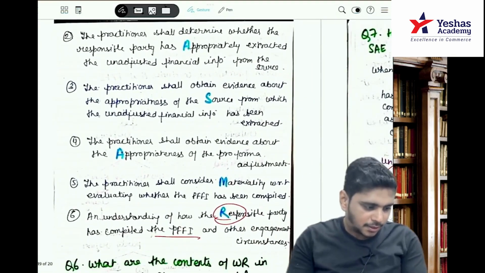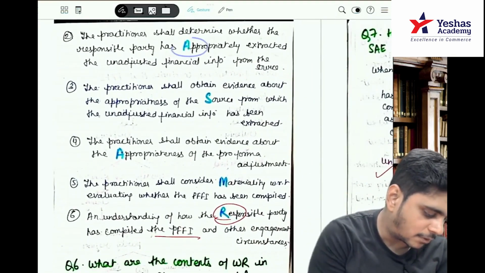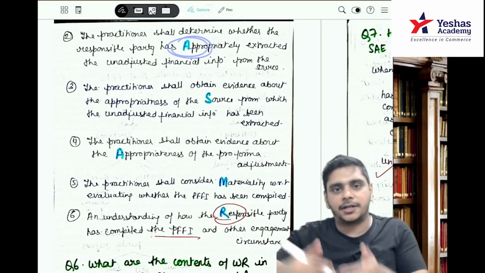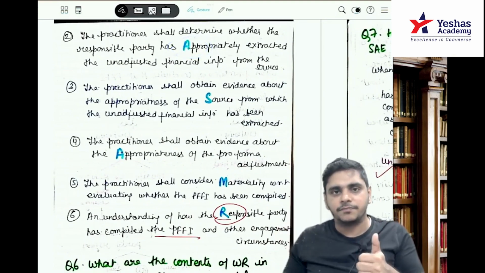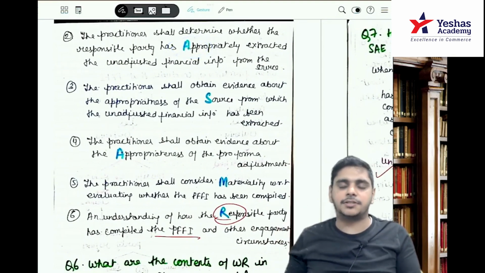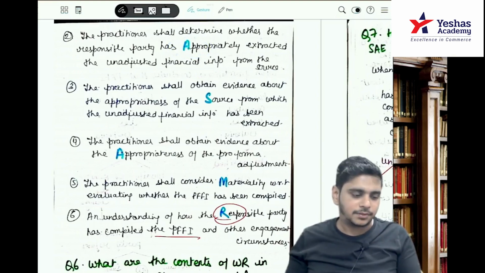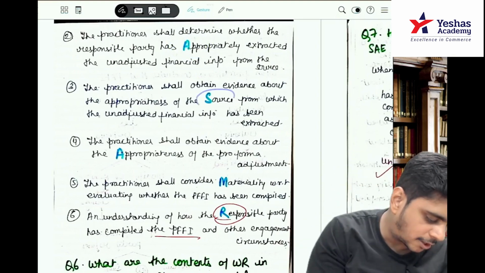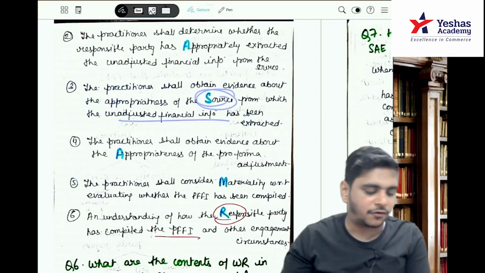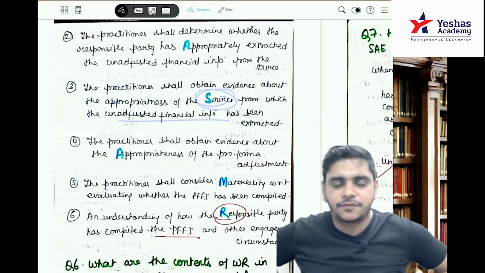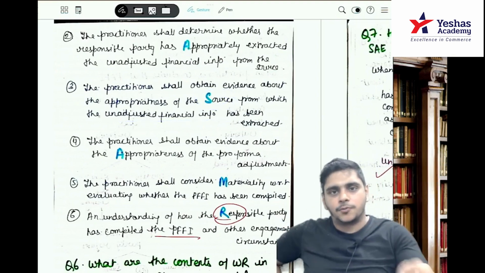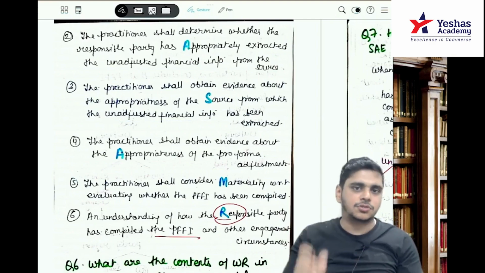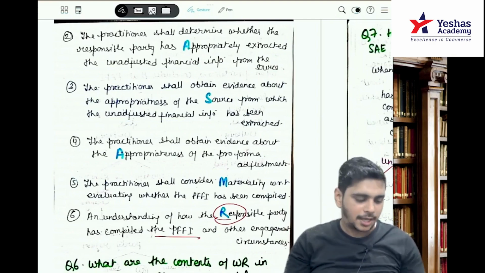A: the practitioner shall determine whether the responsible party has appropriately extracted the unadjusted financial information from the source. S: the practitioner shall obtain evidence about the appropriateness of the source from which the unadjusted financial information has been extracted. Appropriately extracted, check the source; the source should be proper.